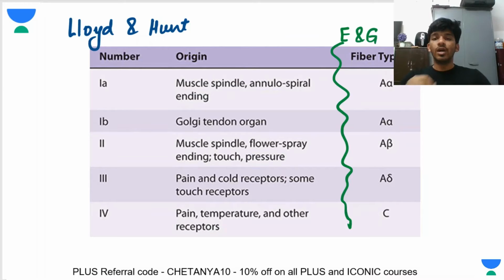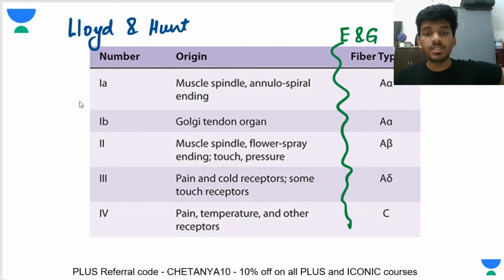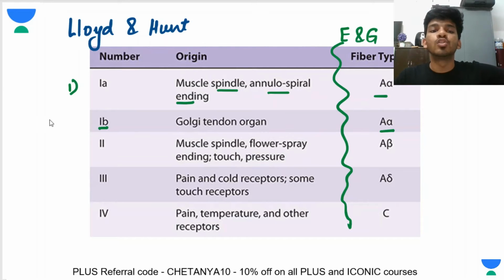Okay. So now have a look here. The 1A type of fibers are basically present in the muscle spindle and annulospiral endings, and they are comparable to the A alpha, right? 1B fibers are also A alpha fibers, so they are going to go to the Golgi tendon organ.